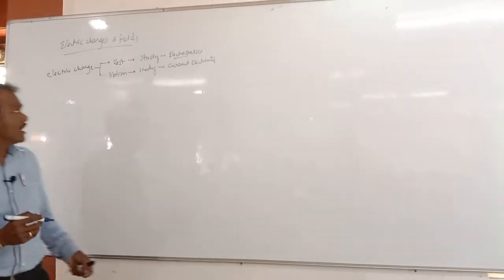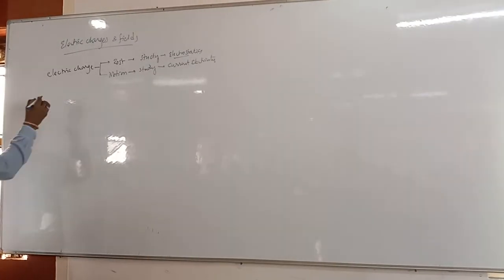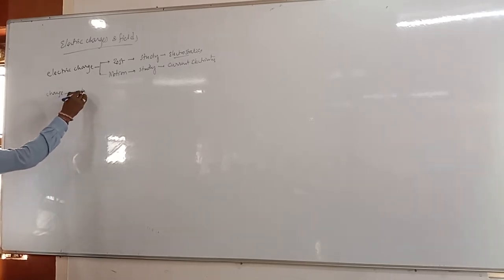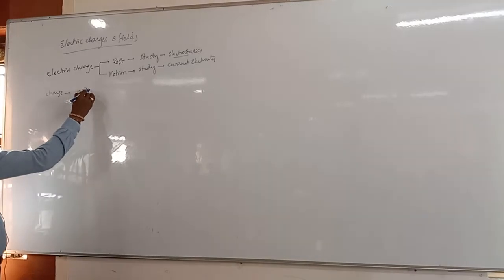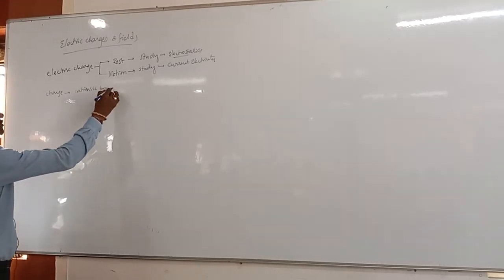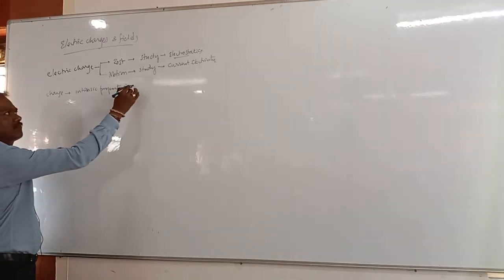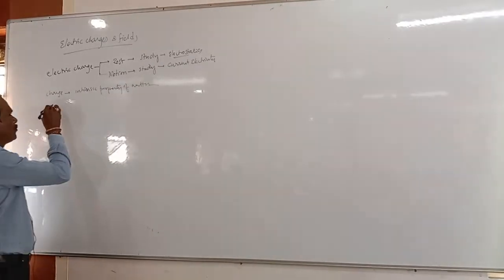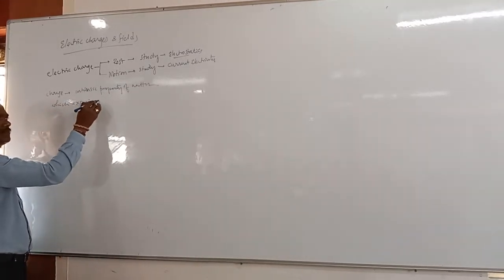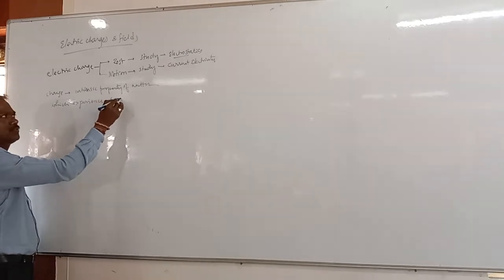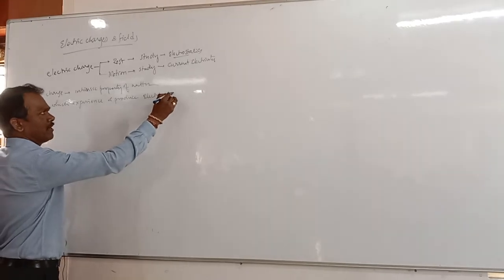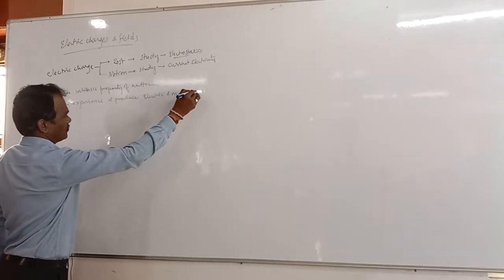Okay, so here a charge is, what we said, an intrinsic property of matter which experiences and produces electric and magnetic fields.